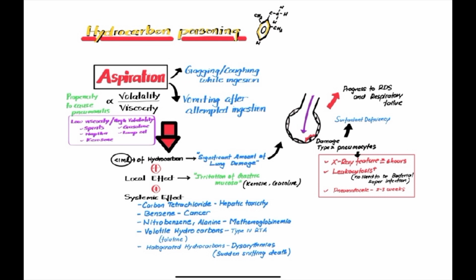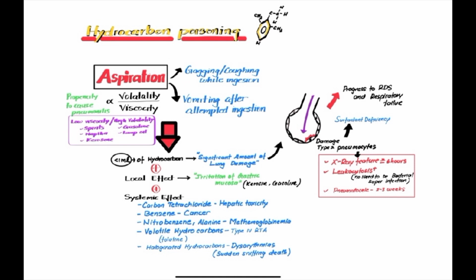Today we're going to see about hydrocarbon poisoning. There are multiple different types of hydrocarbon which can be poisonous to humans. Hydrocarbon can be poisonous and also have injurious effects in the human body as well. What type of injurious effects and poisonings hydrocarbon do is what we are going to see in this video today.